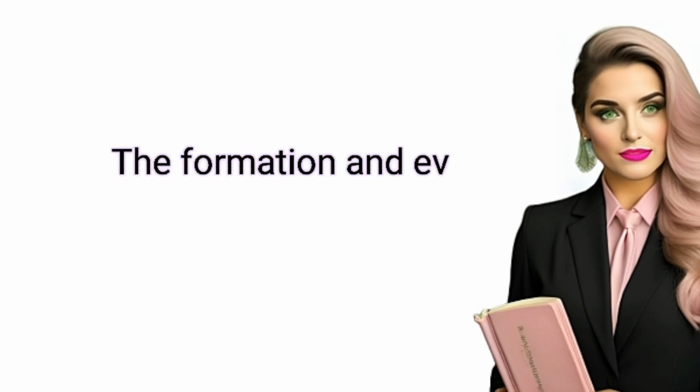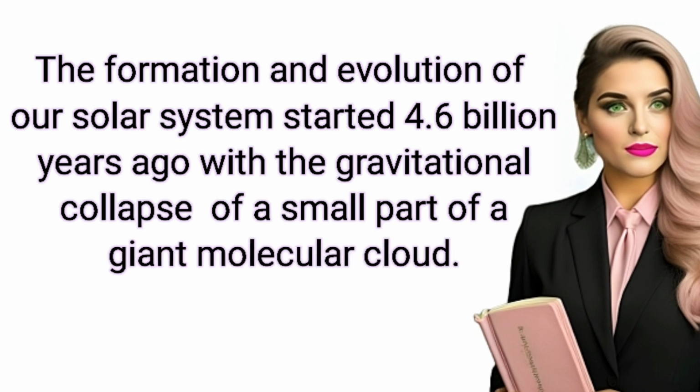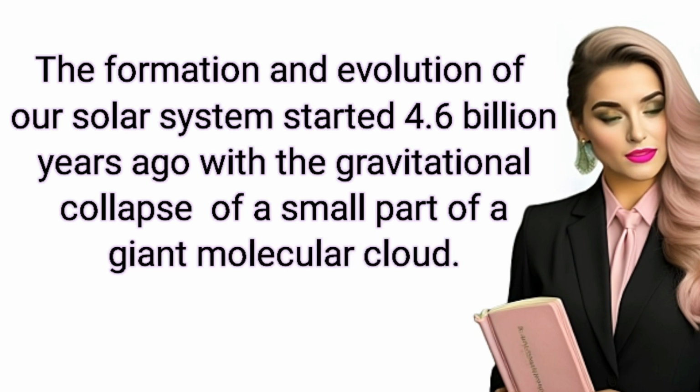Notes. The formation and evolution of our solar system started 4.6 billion years ago with the gravitational collapse of a small part of a giant molecular cloud.